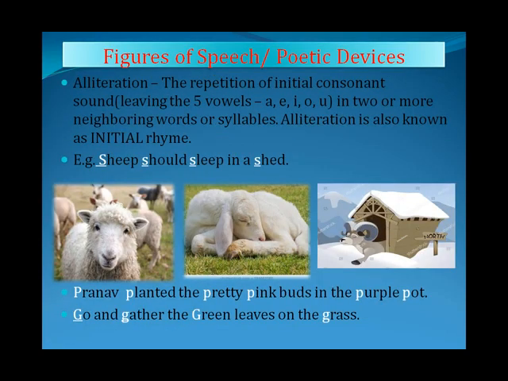Then we have the next one, that is alliteration. The repetition of initial consonant sound, leaving the five vowels. Now you know that there are five vowels, that is A, E, I, O, U, and the 21 remaining are the consonants. In two or more neighboring words or syllables, alliteration is also known as initial rhyme. So the use of this is to get a rhyme in the particular poem.